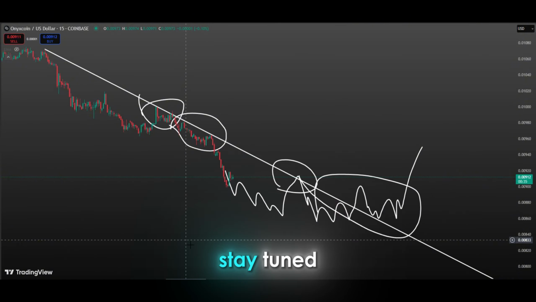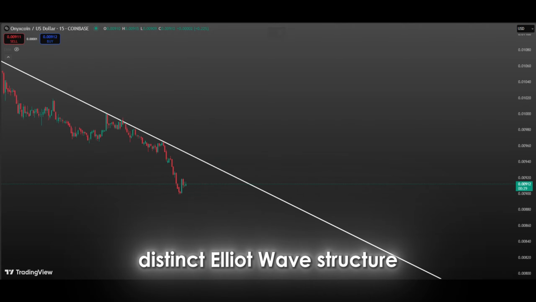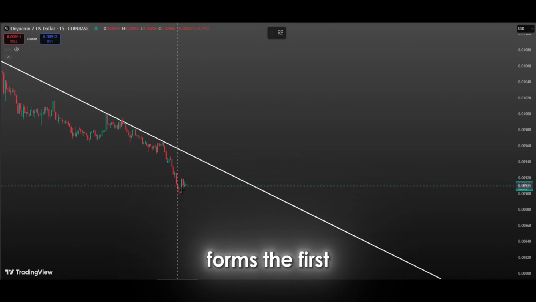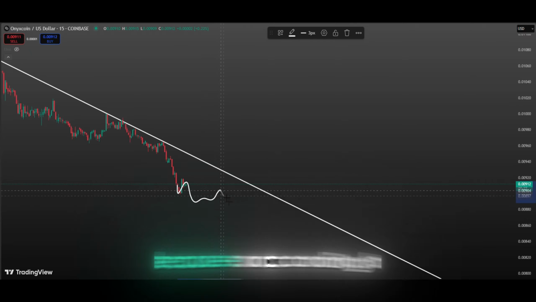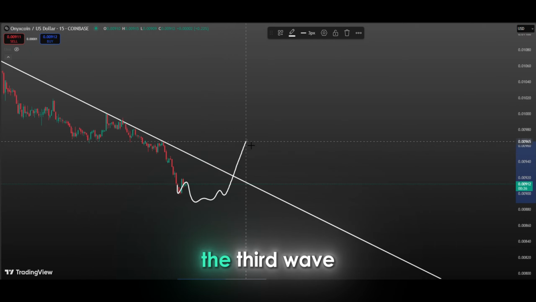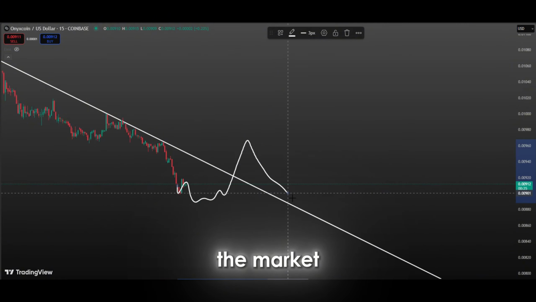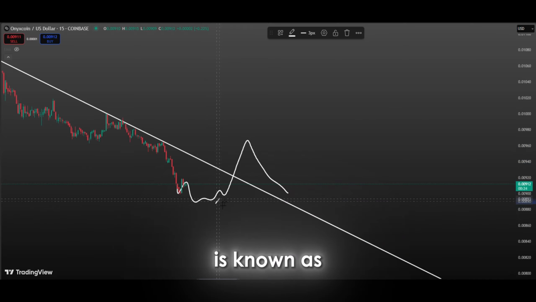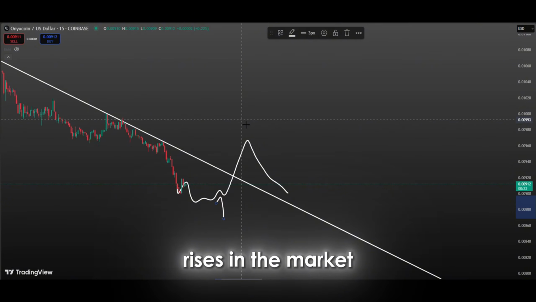continue. Stay tuned. At the moment, a detailed analysis of the price action shows that a distinct Elliott wave structure has not yet formed. However, if price action forms the first and second wave here, this could be an important turn signal. Because according to Elliott wave theory, the third wave, which is the strongest wave that determines the main direction of the market, usually starts after the completion of the second wave. The third wave is known as the wave with the greatest momentum and the sharpest rises in the market.